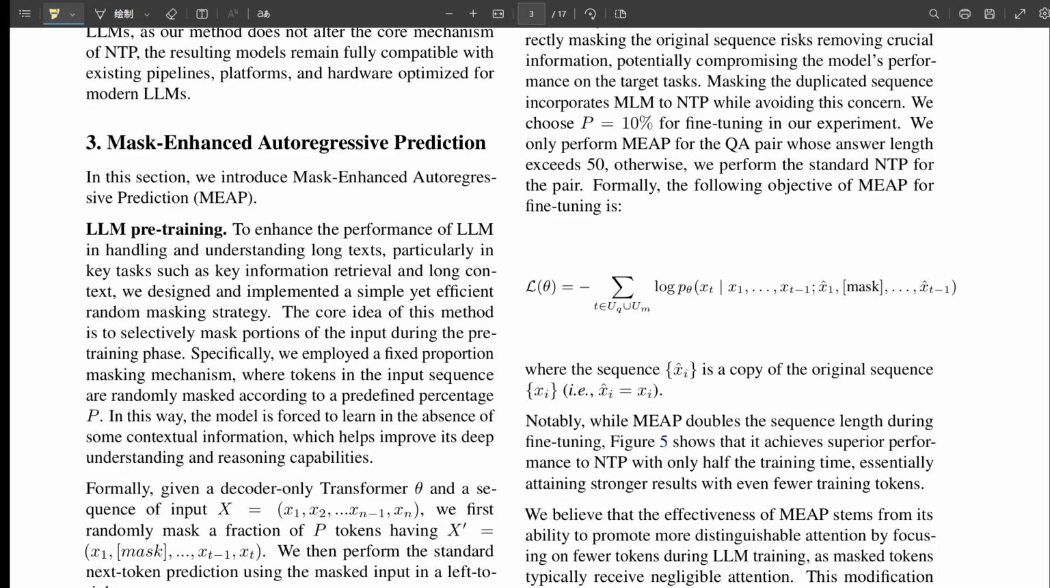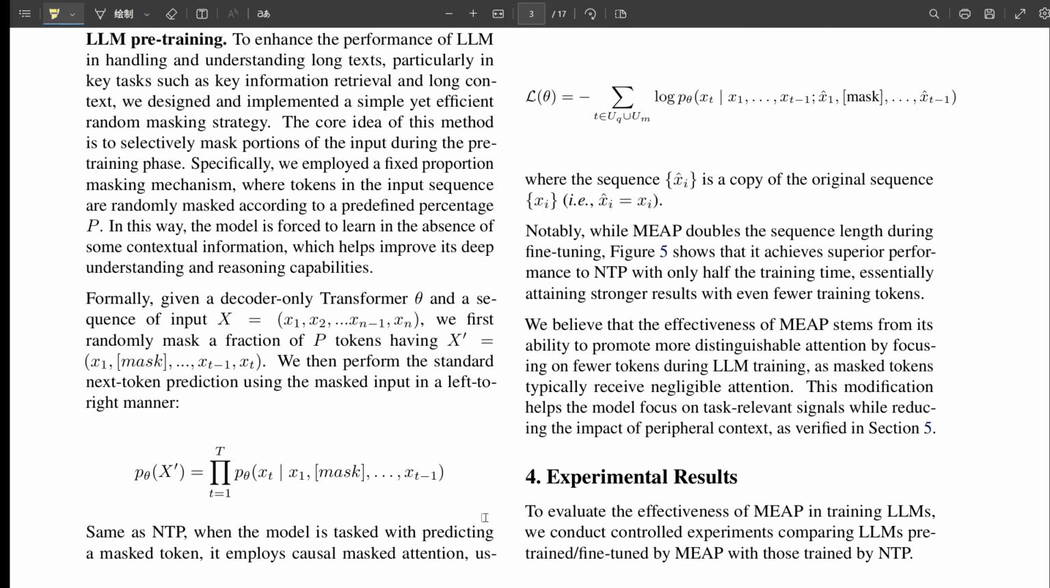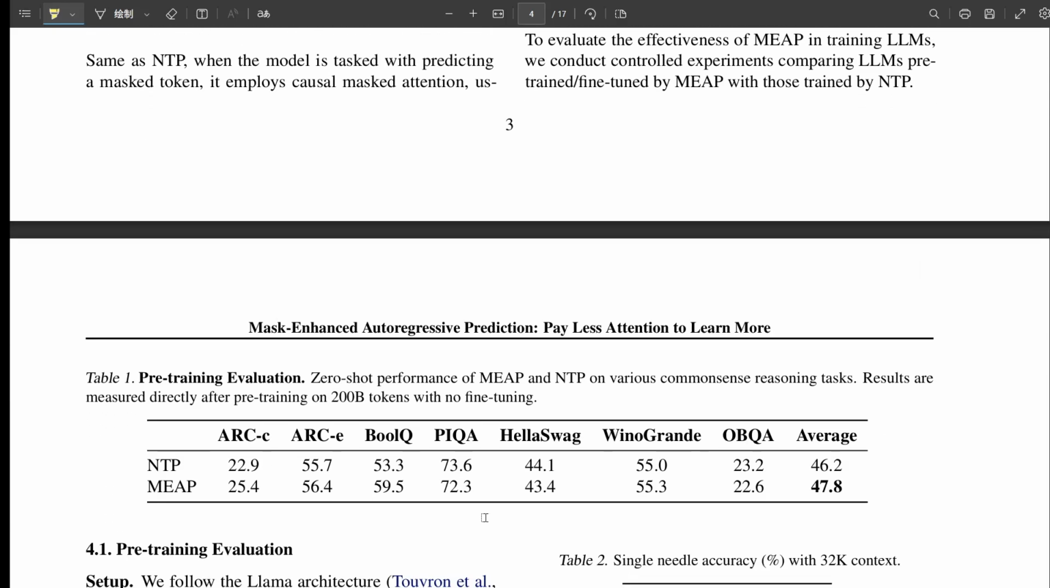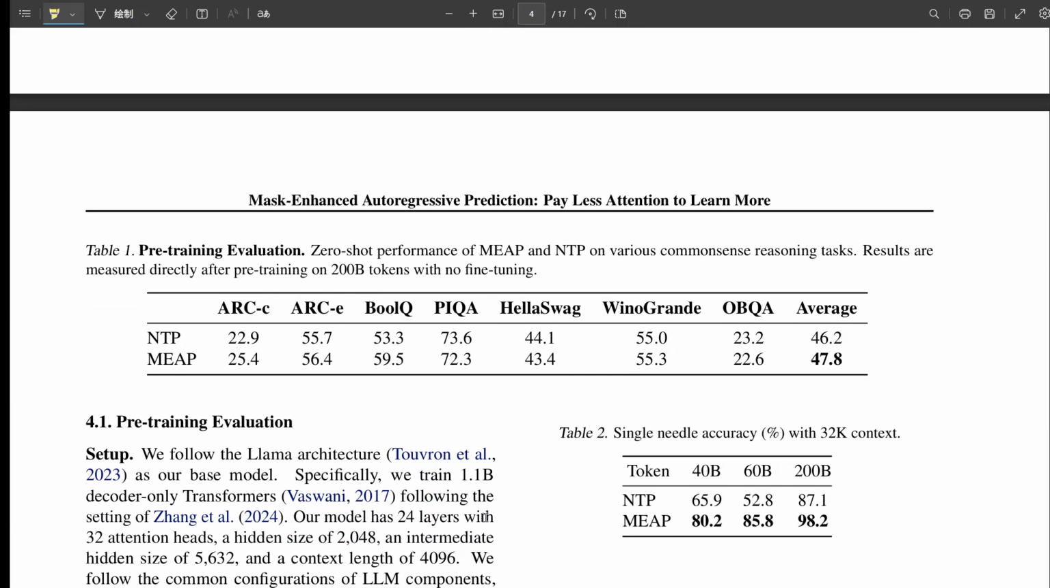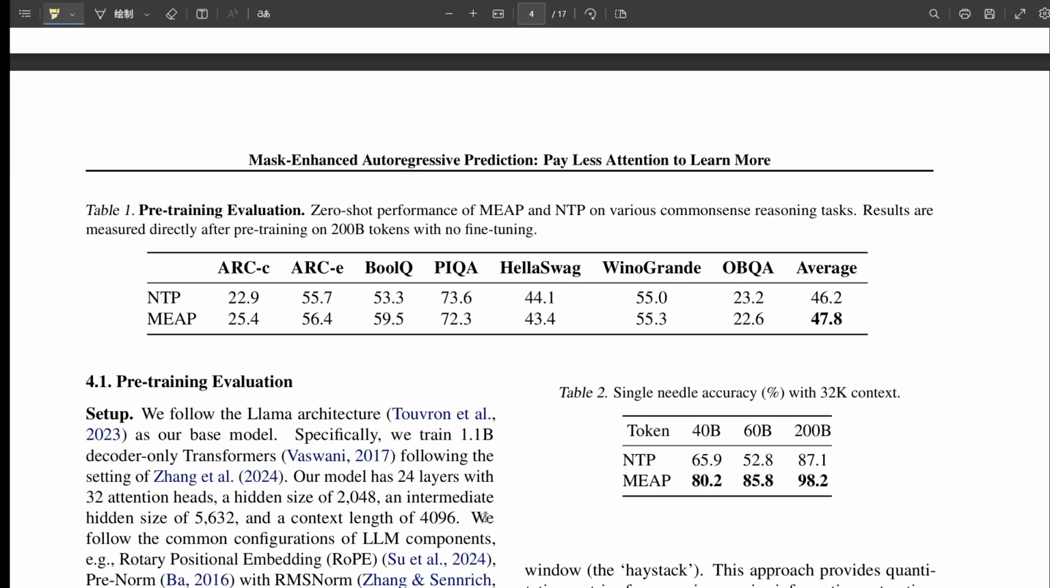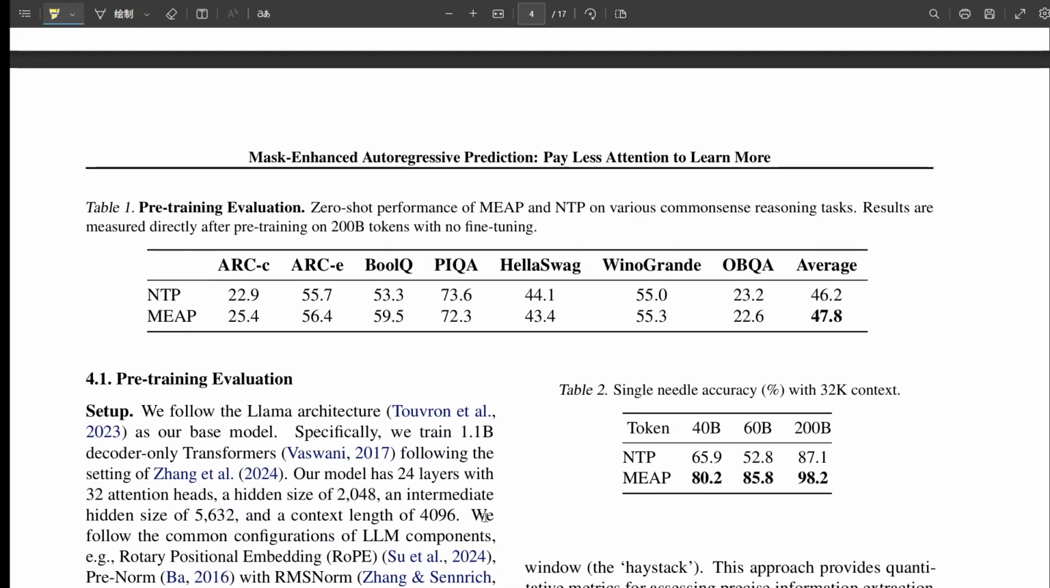What about fine-tuning? You mentioned it's different there, especially for tasks like QA. Yeah, it's a bit more tailored there, because in fine-tuning, you really don't want to accidentally mask the crucial piece of information the model needs for the task, like the answer itself. Makes sense. So what do they do?